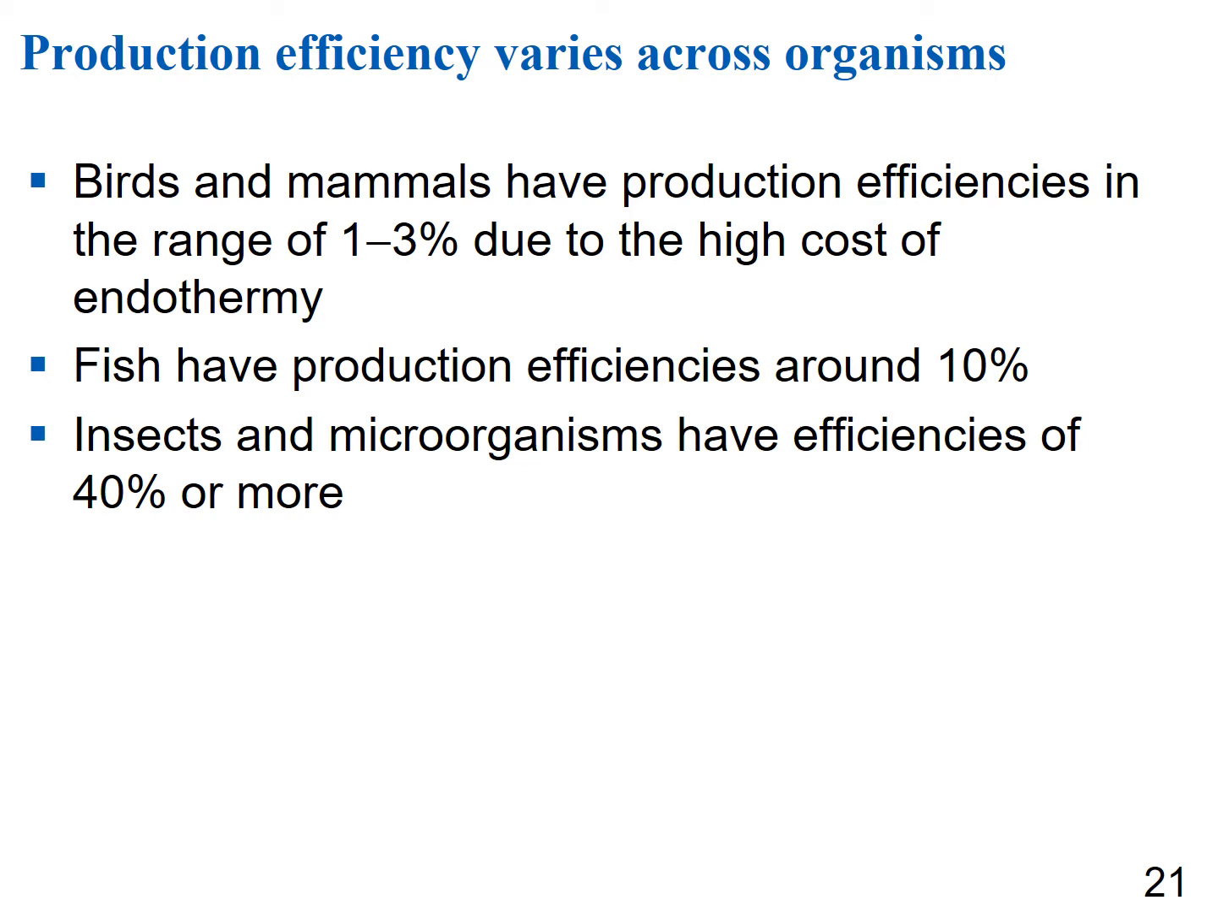It's important to realize that even though we're going to give you a rule for production efficiency, it really varies across organisms. Birds and mammals have production efficiencies in the range of 1 to 3% because they have the high cost of endothermy. What's endothermy again? Right, you maintain your body temperature with your metabolism. That takes energy to do.